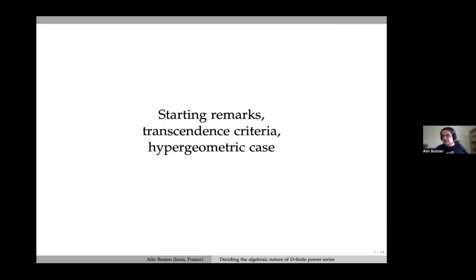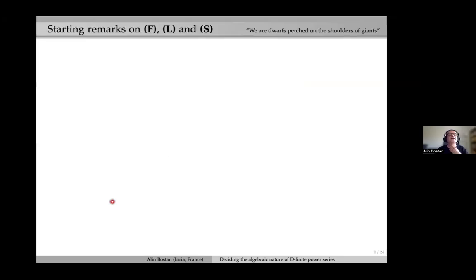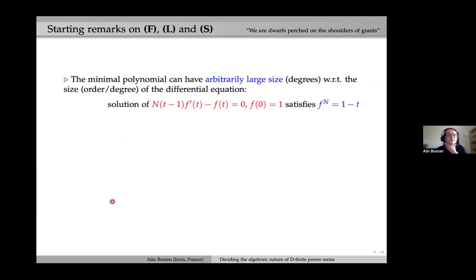So I'll start with some basic starting remarks and a bit of history, context and things that are already known, notably transcendence criteria and one very important case, which is the hypergeometric case. So starting remarks. Well, first, something that concerns the data structure is the following very basic observation.